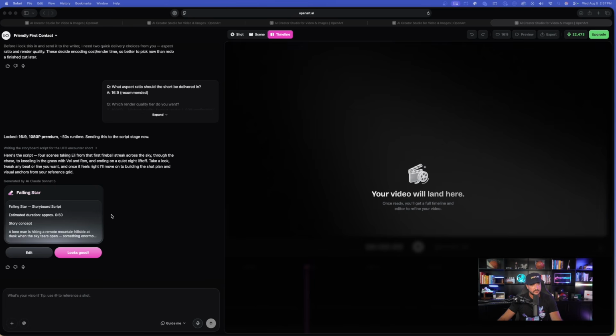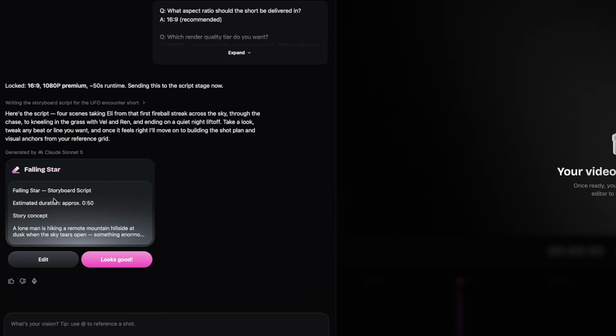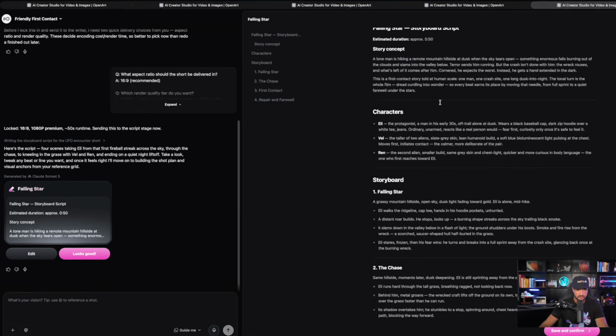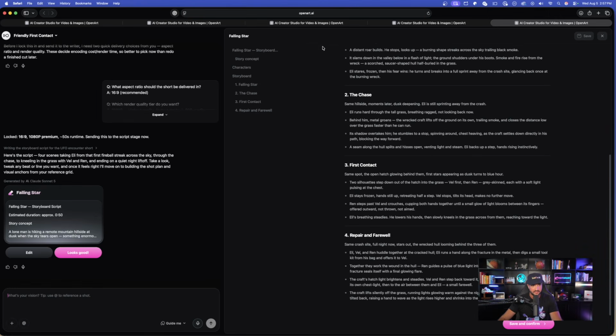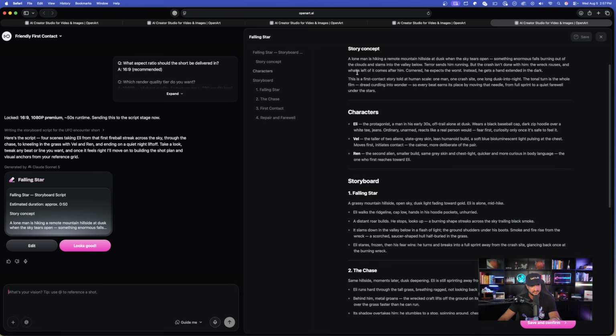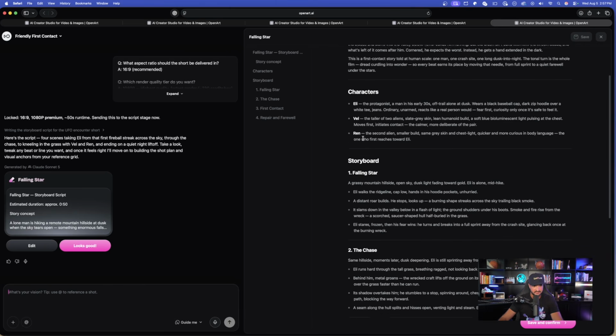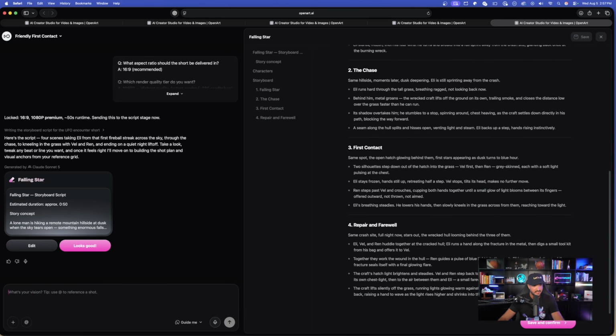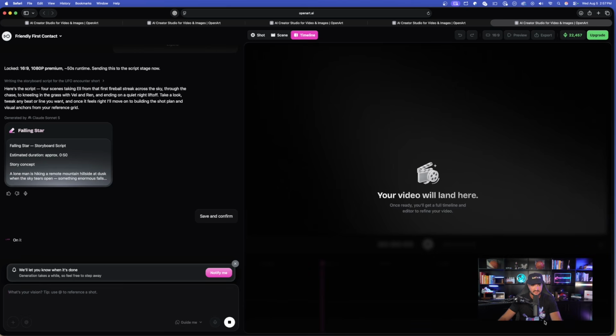Now, if we come back over here into our movie, the one that's locked in at a 16:9, let's look at the Falling Star storyboard script. We're gonna go ahead and open this full thing up. And now here it is, the full storyboard. Let's see how good of a job it does. It's called Falling Star. We get the story concept, looks good. And then the 4 specific scenes and the specific characters, okay? Let's go ahead and select Save and Confirm.